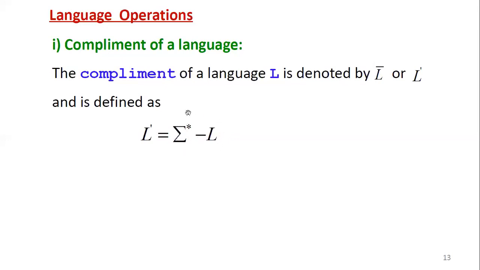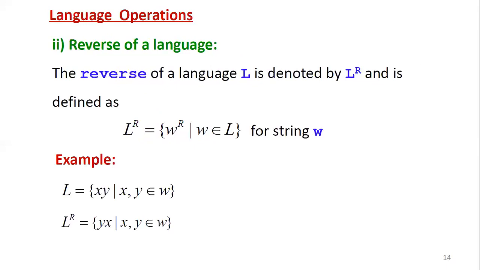We know sigma closure. What is sigma closure? Sets of strings including null. So from this you can subtract L. L means the given language, whatever strings L contains, you can subtract from sigma closure. Then the remaining leftover strings in sigma closure excluding L are called the complement of the language L. That is the definition of complement.